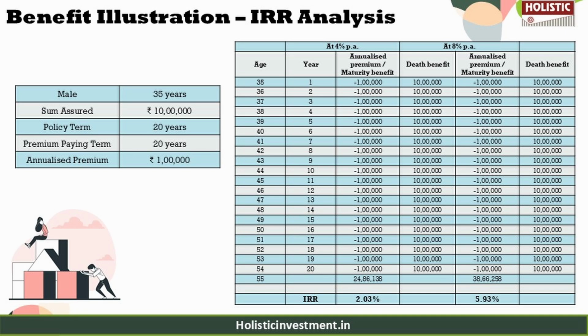So beyond low returns, the sum assured is insufficient, and the plan comes with high charges, limited transparency, and low life cover, making it an unattractive choice for long-term financial planning. So as this policy is not giving us a desirable outcome that we need, which is an inflation-beating return, we